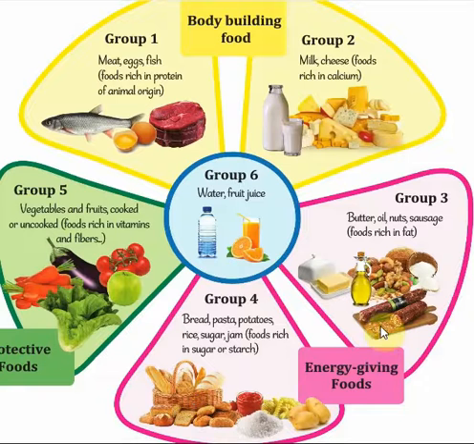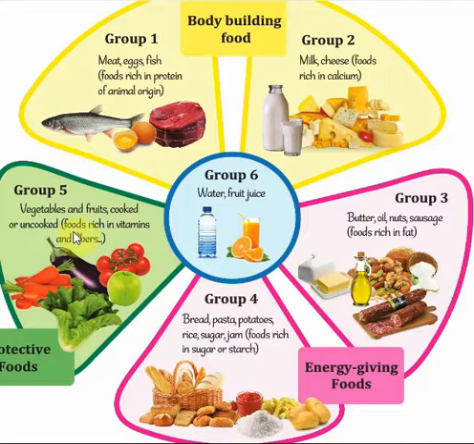اوكي These groups are energy giving foods يعني هن اللي بيعطوني energy. اللي فيهم starch واللي فيهم sugar هن واللي فيهم fat هن اللي بيعطونا energy. اوكي واللي فيهم calcium and protein, groups 1 and 2, they are body building food, يعني they help our body to grow up. And group 5 contains vegetables and fruits, cooked or uncooked.